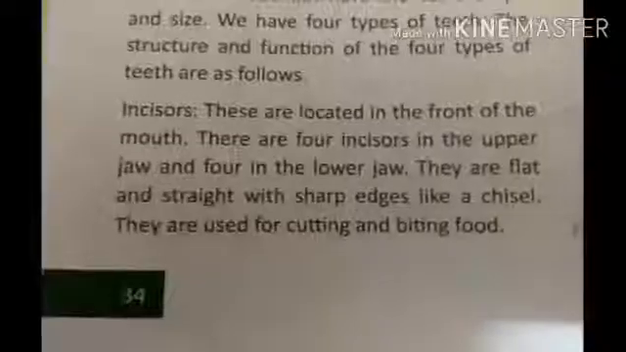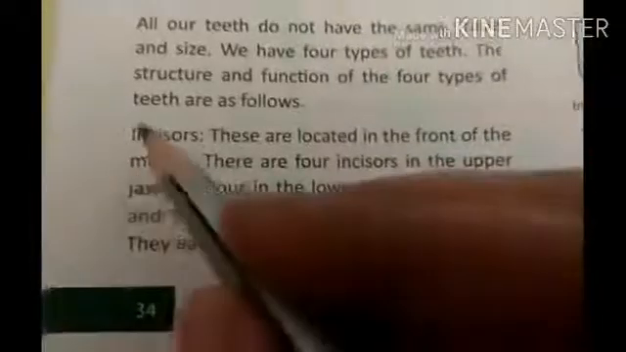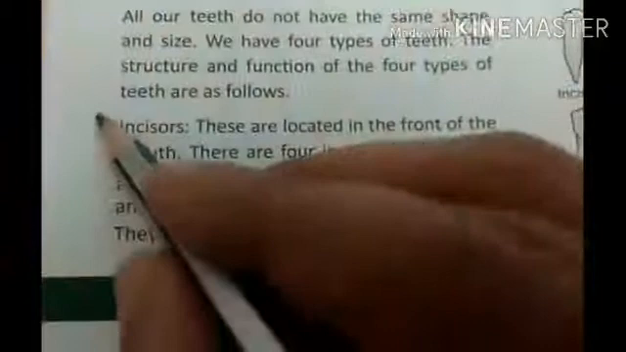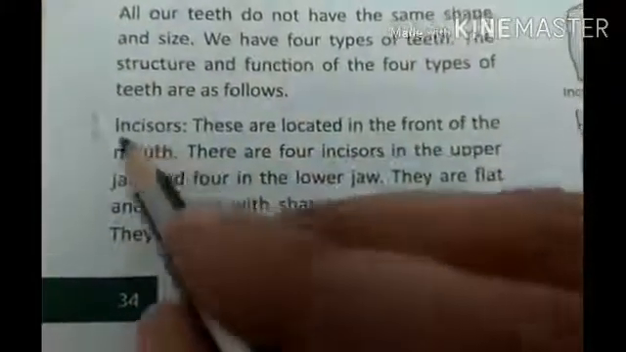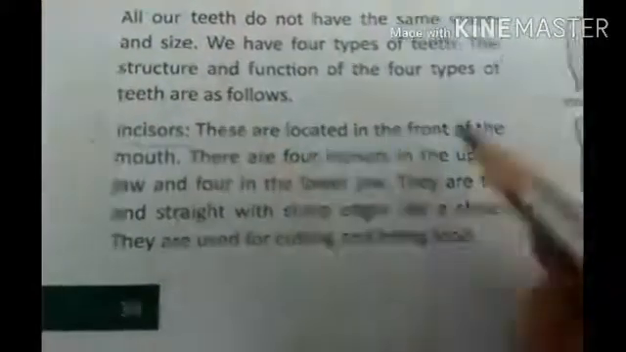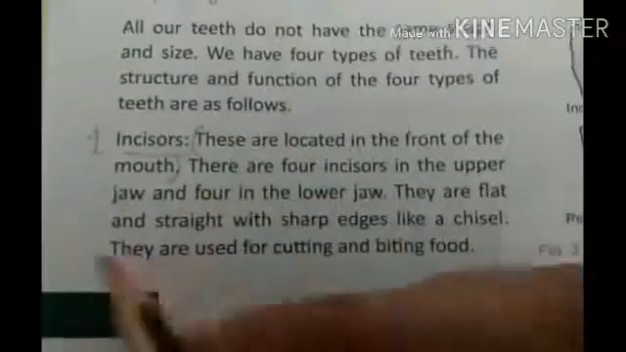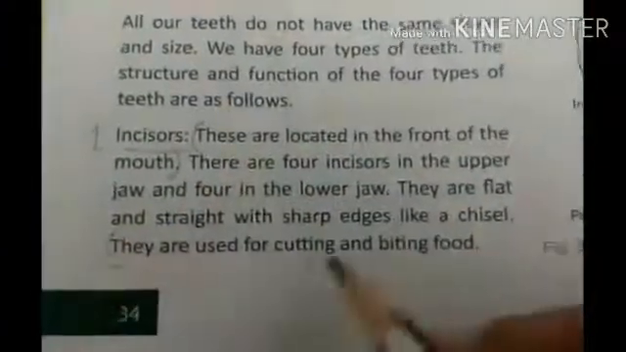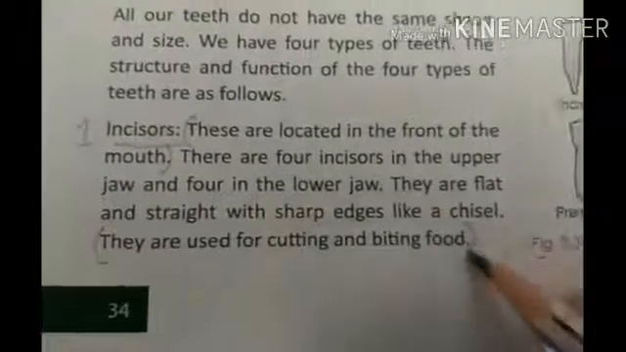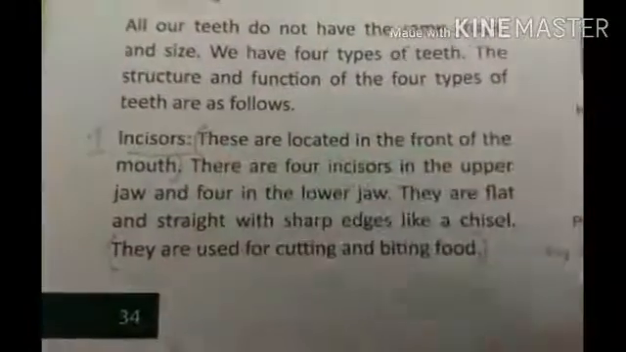Then this answer in detail, first part. So come to page number 34. So for incisors, you will write the first one. For incisors, you will put the heading like this, and this first line you will copy, and after this full stop you will write the function, that is they are used for cutting and biting food. So whatever I have marked, accordingly you will write. So your second one will be